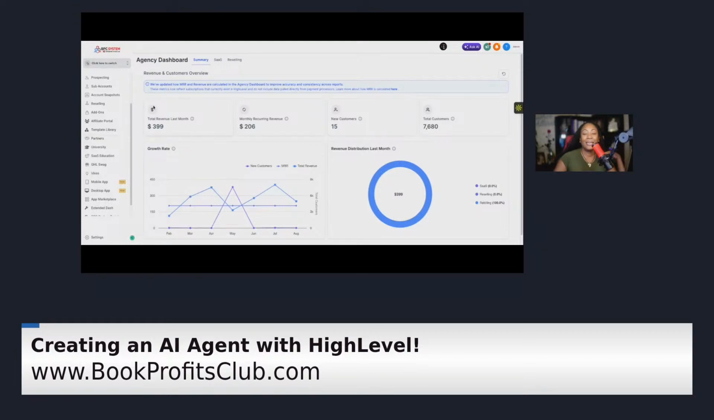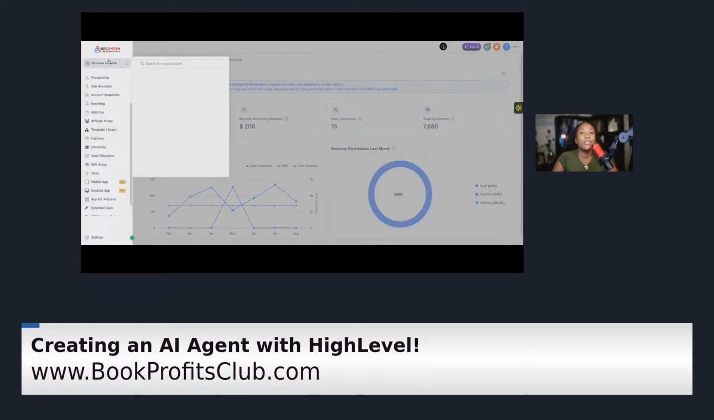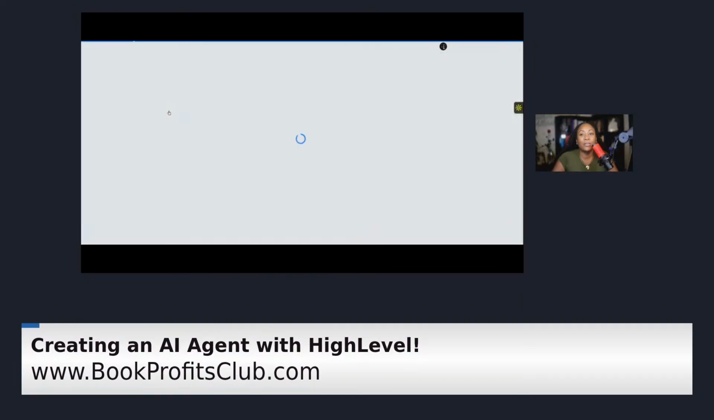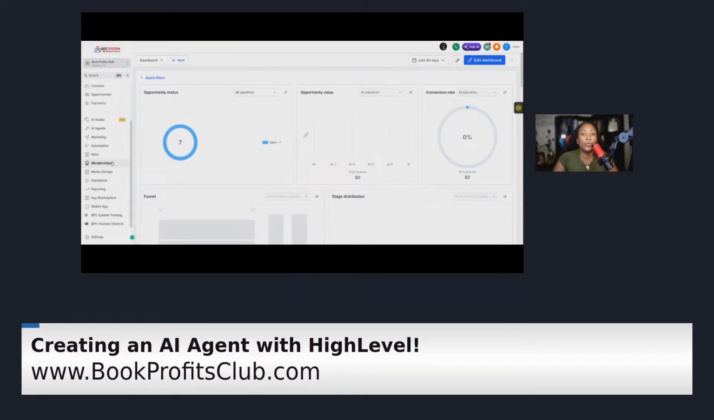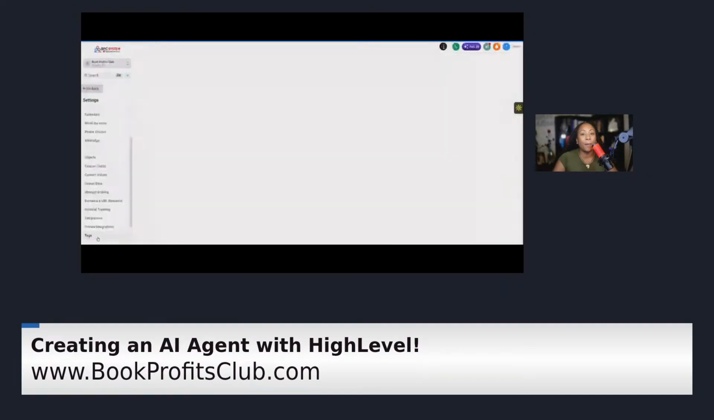Okay, so first, let's get into this. When you log into your sub account, of course, guys, it's going to look something like this, right? And so what we want to first do is go over to where the AI agents are. I want to show you where any of the new features that are coming up are available.